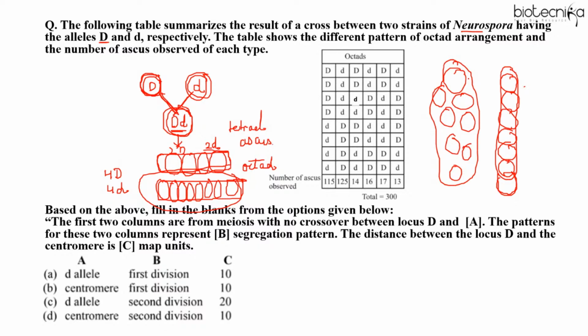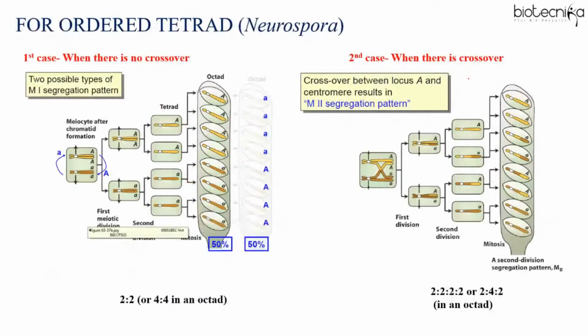So when we talk about tetrad analysis, we have to consider two cases: ordered tetrad and unordered. Now from the exam point of view, you have to remember the example. The example for ordered tetrad is Neurospora. Neurospora always has an ordered tetrad or octad arrangement. Whereas in yeast, like Saccharomyces cerevisiae, you have the unordered arrangement. So first of all, you have to remember the example.